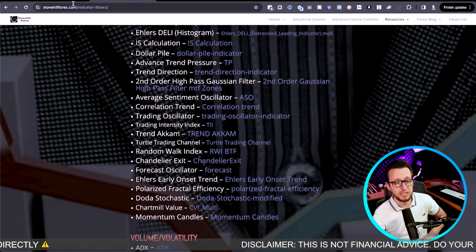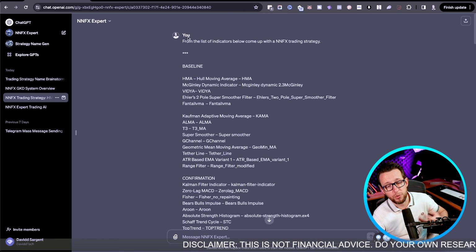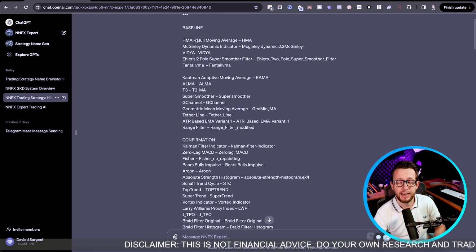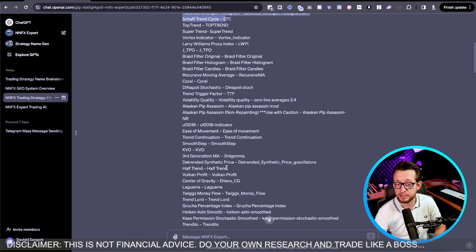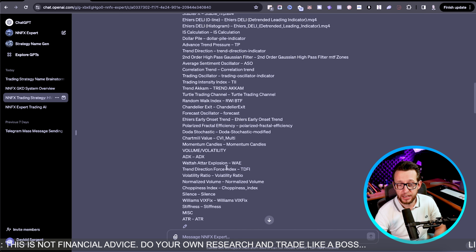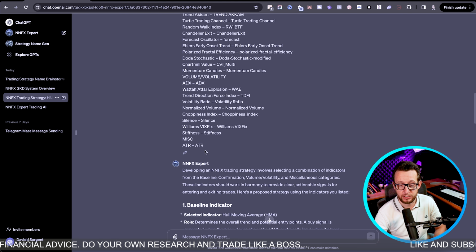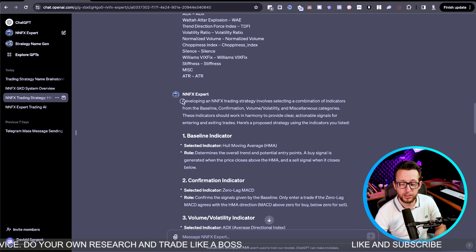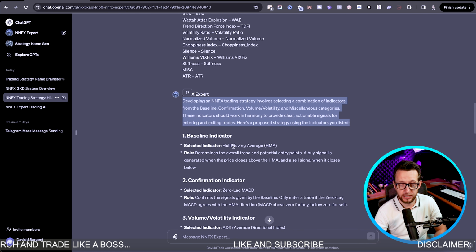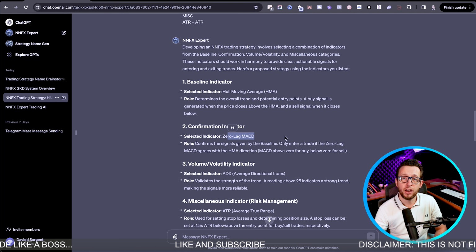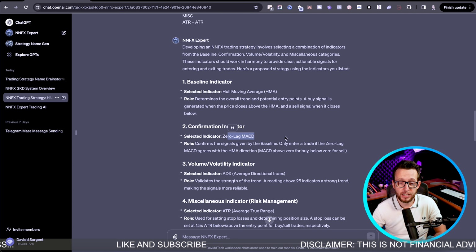So like I said, I've explained all of this to ChatGPT and given it a list of indicators. These are the indicators here that I've copied and pasted into ChatGPT and asked it to come up with a trading plan. Now the first trading plan that it came up with, actually I already did. It was the Hull and the zero lag MACD. I already did this trading strategy and it turned out to be quite good.